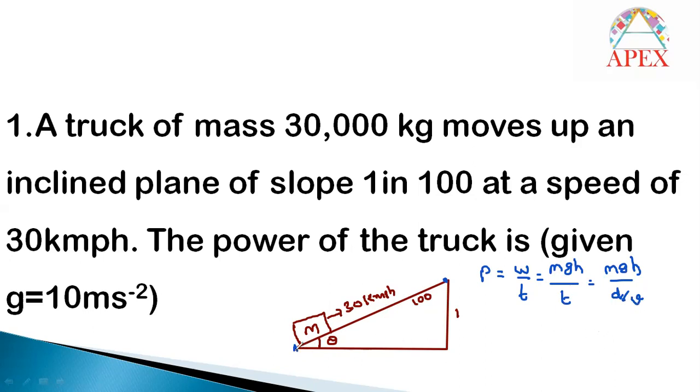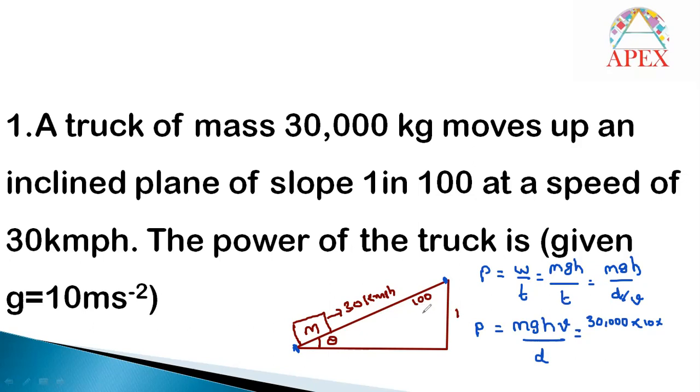How much time it takes to travel from this point to this point, that you can calculate by using the distance by speed only. Then finally, you got the formula for power here, that mgh v by d only. Now we just substitute the values here. What is the mass given? Mass given 30,000 kg. Into g is always 10 only, and h and d directly we cannot take, h is 1 and d is 100.